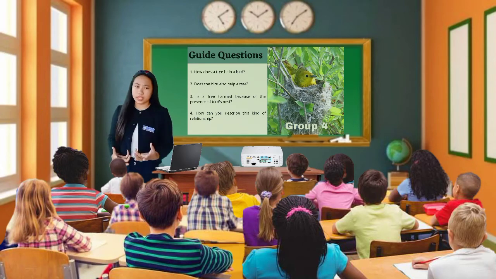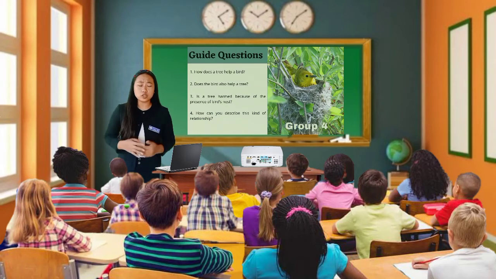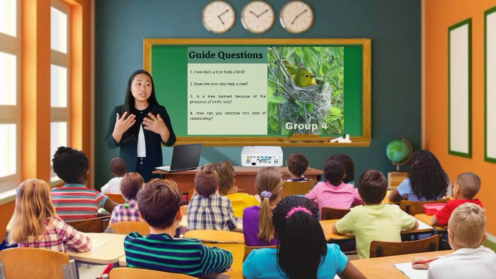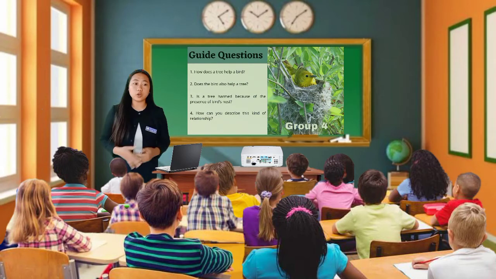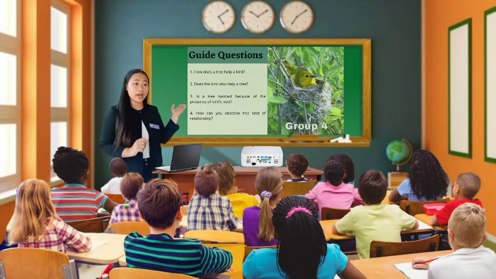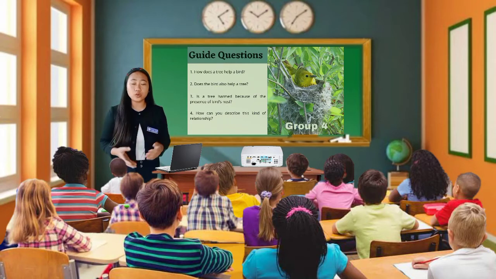So what do you think is the main idea? Why do birds always choose trees to build their nests? So any idea? Yes, J Mart? That's correct, because if the birds had to nest in the open, their eggs would be vulnerable to predators. That's why they always choose trees or higher places that are safer for laying eggs away from predators. As for the second guide question for group 4, does the bird also help a tree? Yes, it's a no, because the birds are just building their nest, so it is no help to the tree.